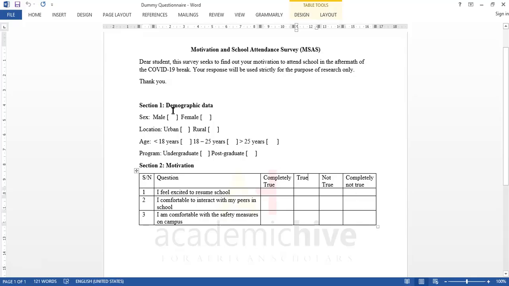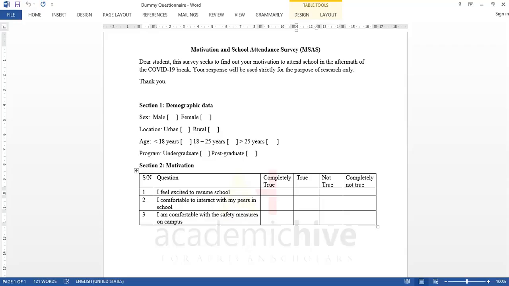So let's say we gave this to someone. Okay, we have some responses already, but let's see how these responses were obtained. I'm going to share this side by side with the Excel sheet. So the first thing you do is to create an Excel sheet. That's the first thing you do. You create an Excel sheet.